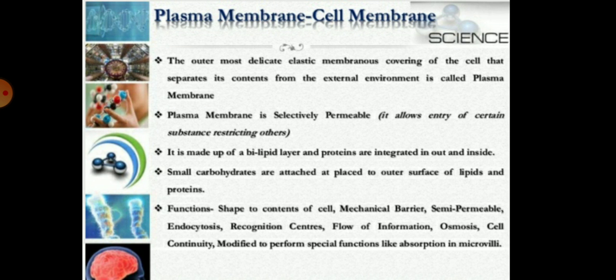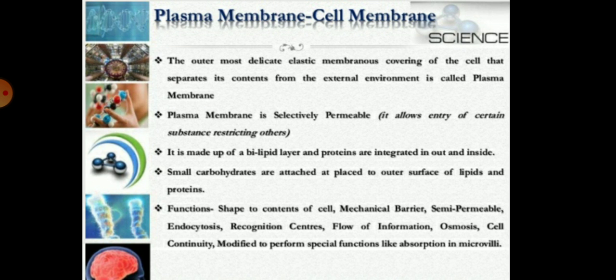So children, first we are going to discuss the plasma membrane, which is also called the cell membrane. The outermost covering, which is an elastic membranous covering, also separates the content of the cell from the external environment, and is called the plasma membrane. The another name of the plasma membrane is cell membrane.